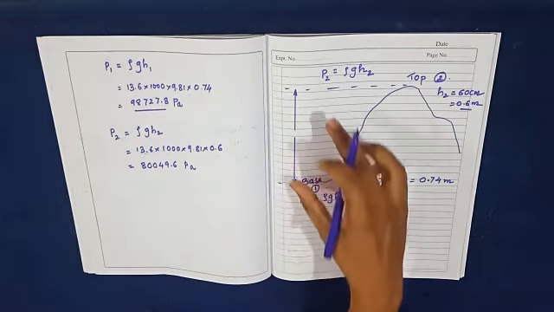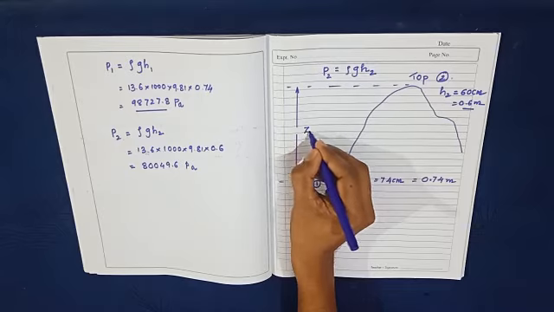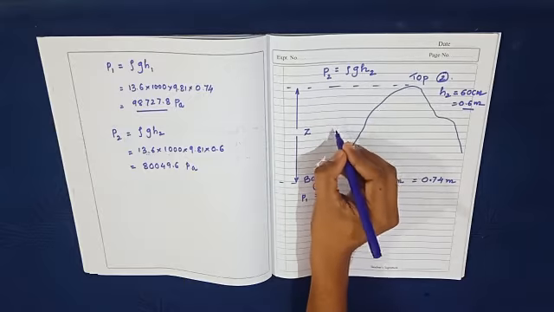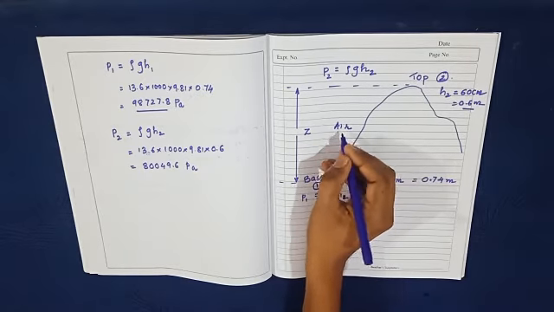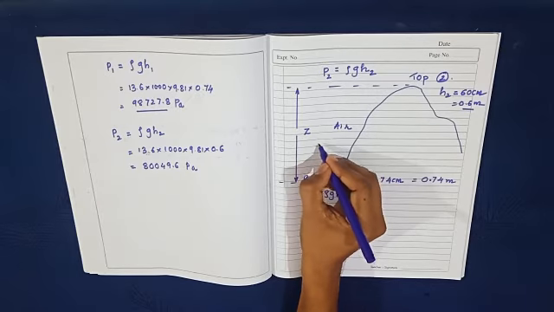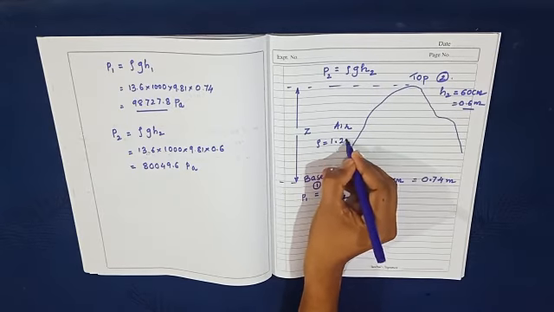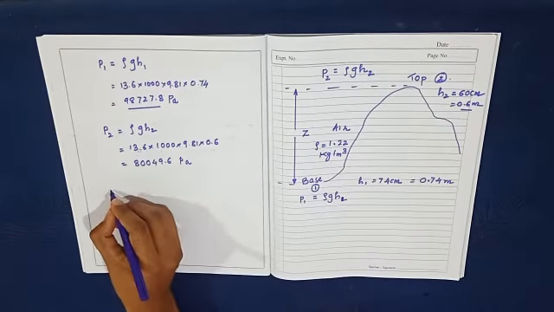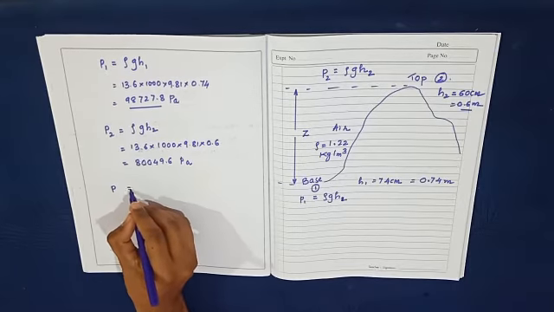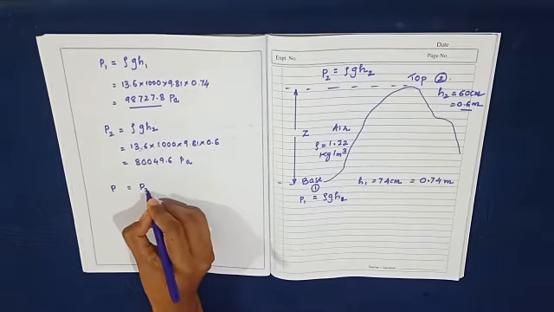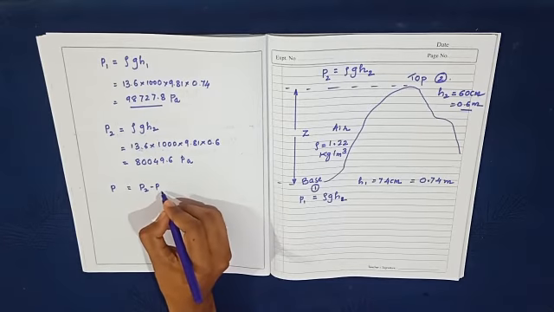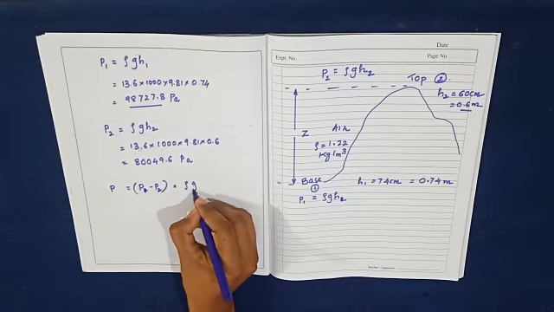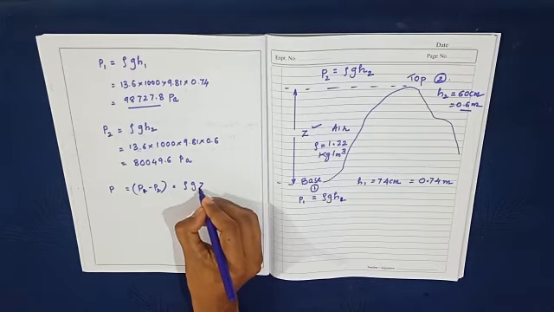Now we need to find the height of this mountain. I will take the height as Z, and these 2 points are filled by air. In this problem, the mass density of the air is given as rho equal to 1.22 kg per meter cube. Same equation I am going to use. This P is the difference, P1 minus P2, and this will be rho G into Z, where Z is the height of the mountain.